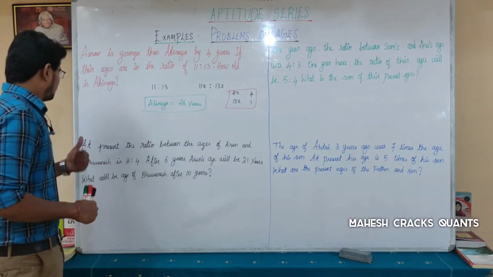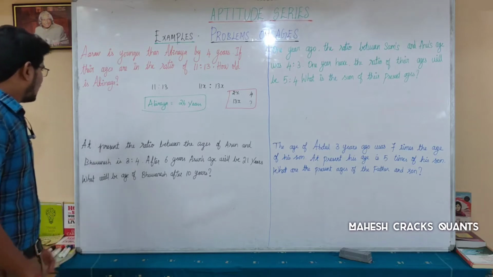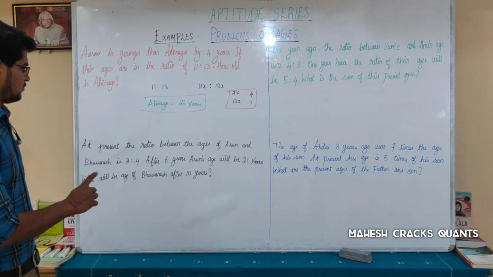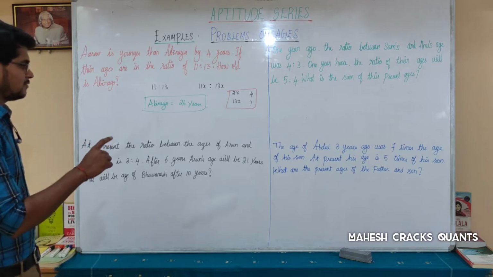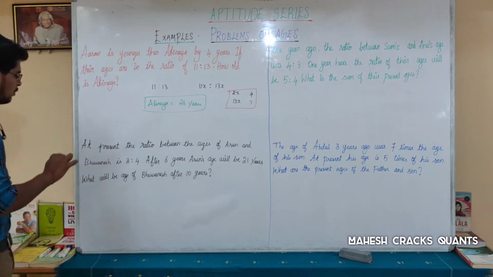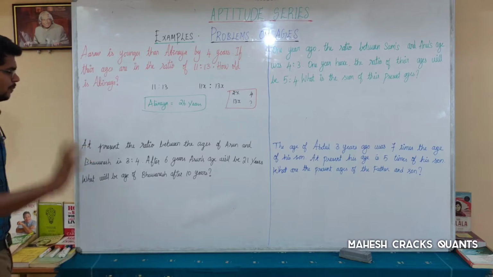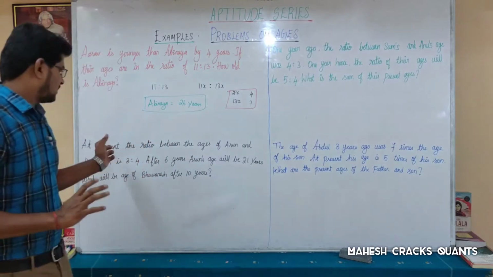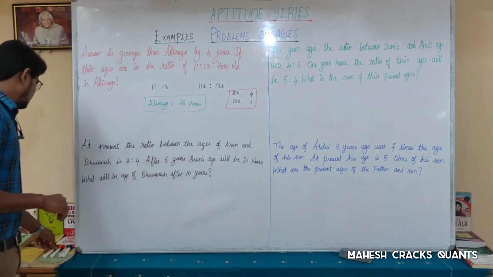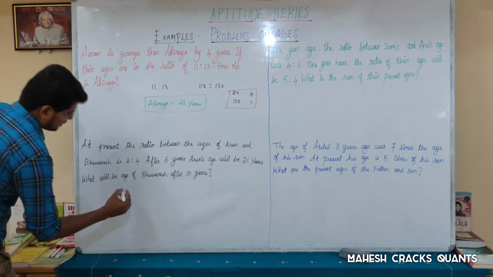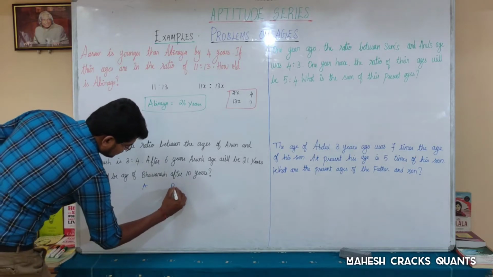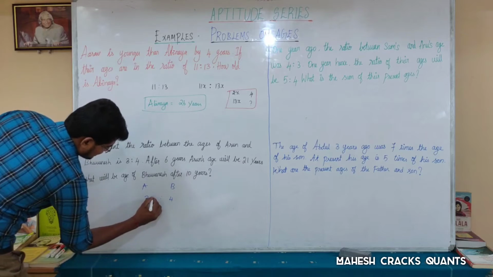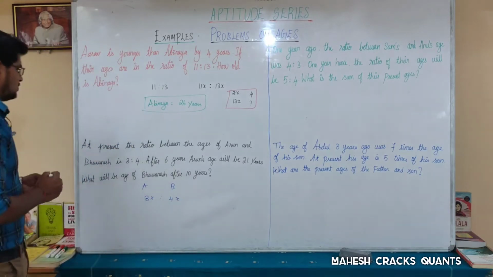Okay, next question. At present, the ratio between the ages of Arun and Bonesh is 3:4. After 6 years, Arun's age will be 21 years. What will be the age of Bonesh after 10 years? Okay. At present, the ratio between the ages of Arun and Bonesh, two members are there, Arun, Bonesh. Present age is 3:4, which is nothing but 3x, 4x.